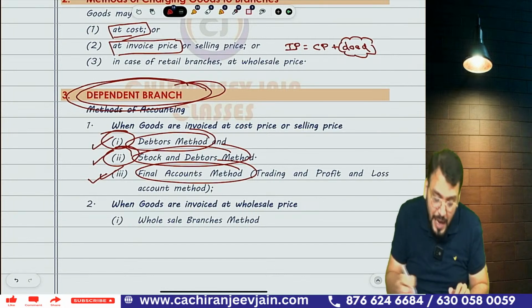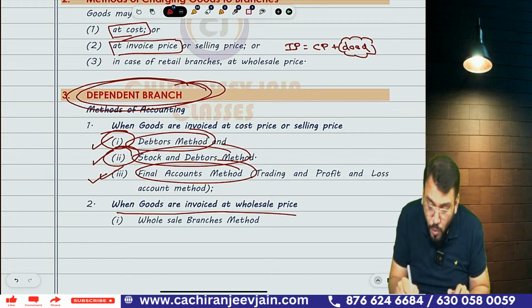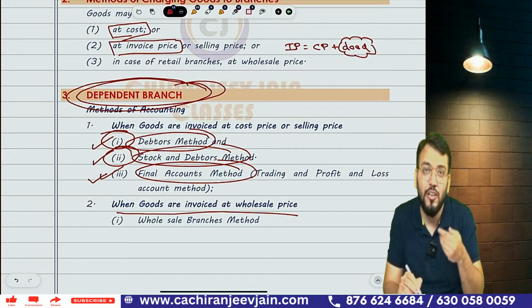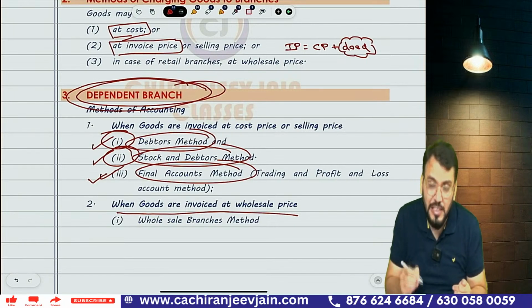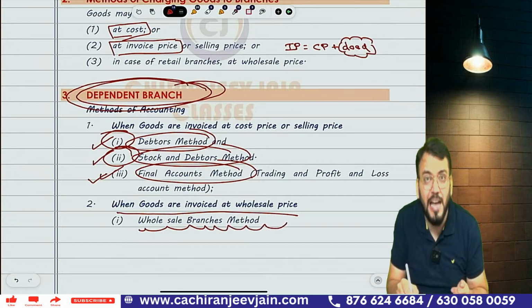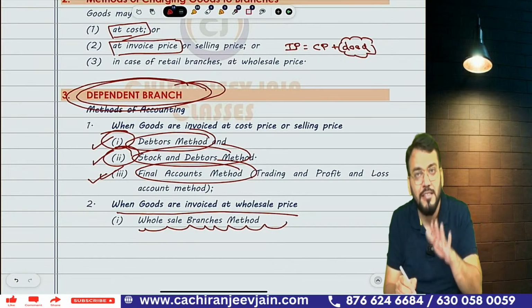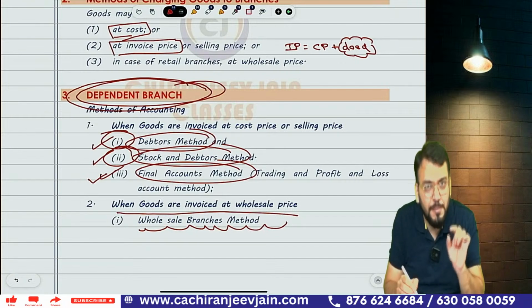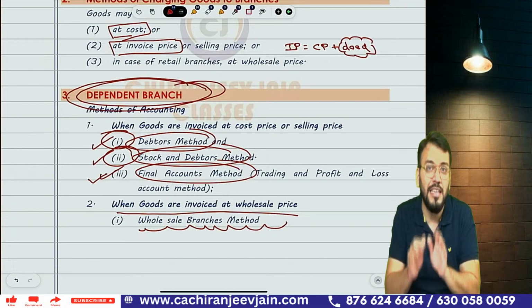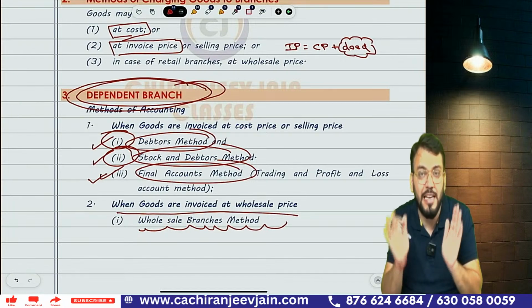Got this point? And whenever goods are invoiced at wholesale price, in that case, one special method is that is known as what? Wholesale branch method. What is wholesale branch method? That I will discuss at the end. That will be a specific question related to wholesale branch price method. In that case, what need to be done, that I will explain at the end.